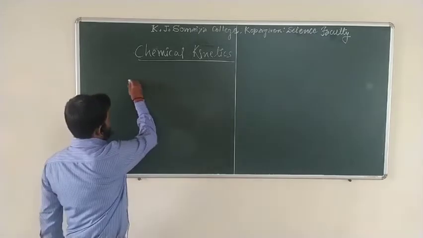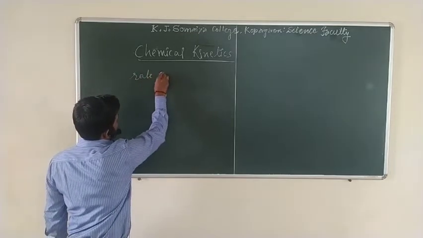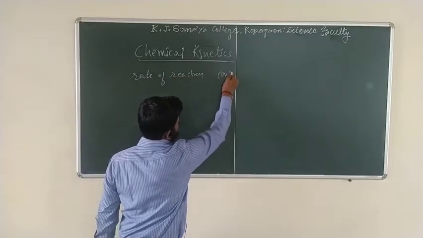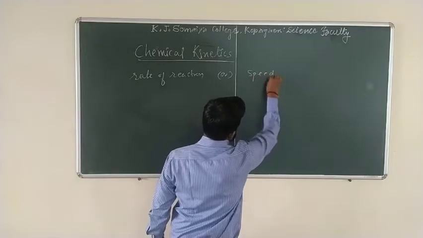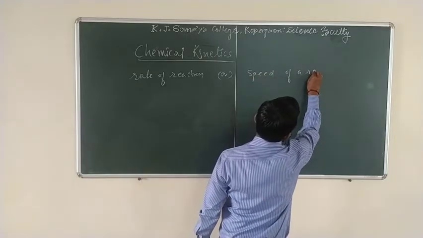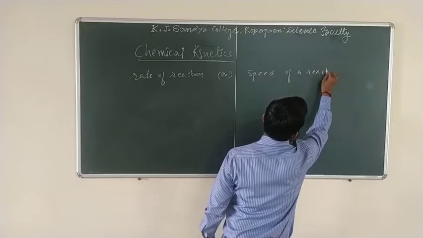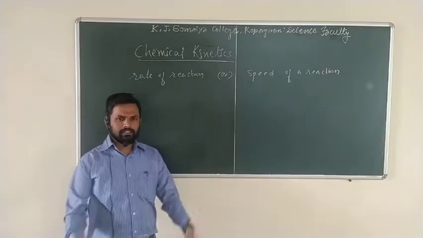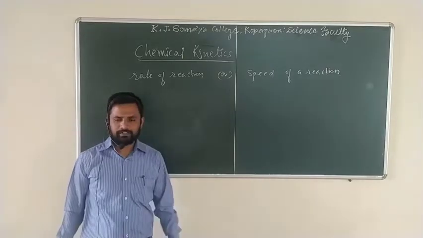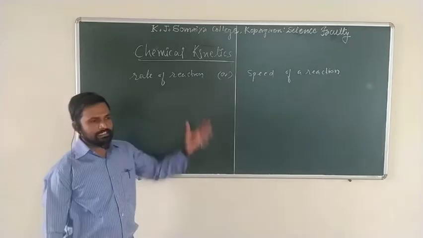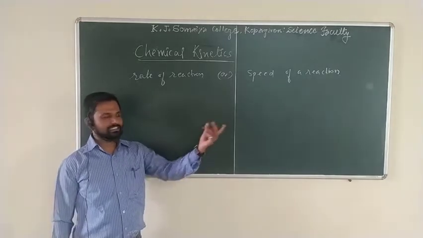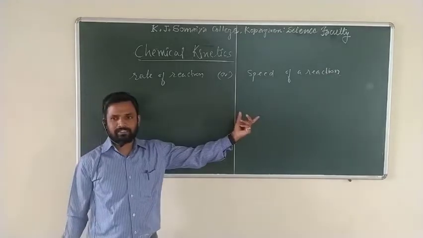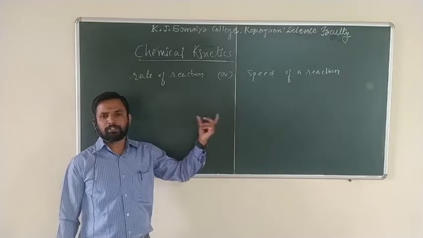Basically, rate of reaction, or we can say speed of reaction. Speed means, we know very clearly, speed is always measured with respect to time. For example, speed is nothing but distance upon time. It means the distance which is covered from one place to another, with respect to per unit time.